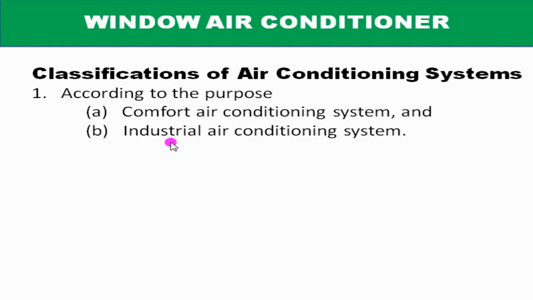In comfort air conditioning system, the air is brought to the required dry bulb temperature and relative humidity to make the occupants feel better.